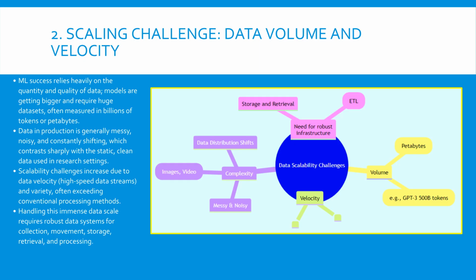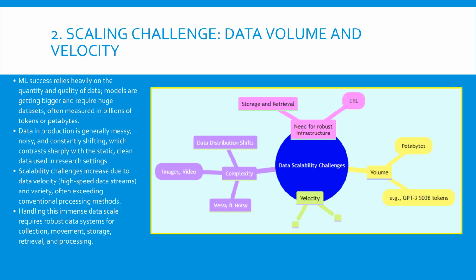We also face the challenge of data velocity, meaning data streams into the system very quickly and must be handled in real time. Scaling involves setting up robust data systems that can effectively collect, move, store, and process this growing and complex stream of data. Poorly managed data can sink the entire ML operation. This emphasizes why data engineering fundamentals are critical for designing scalable ML systems.